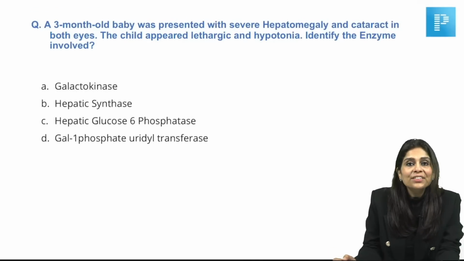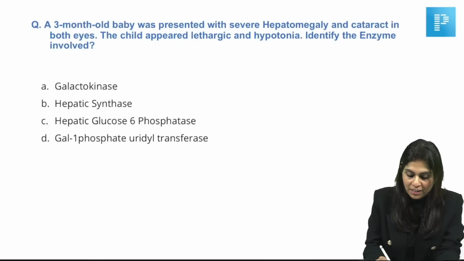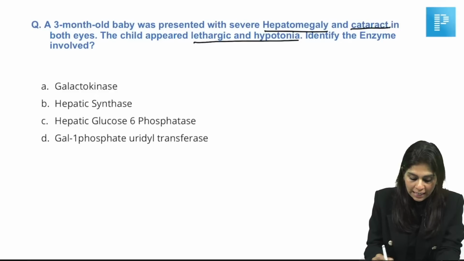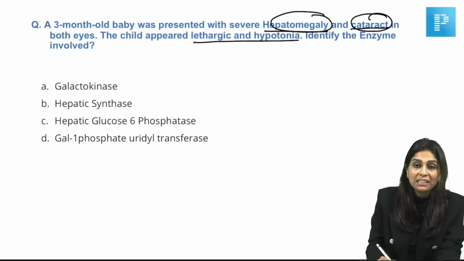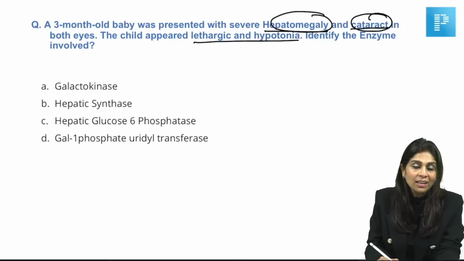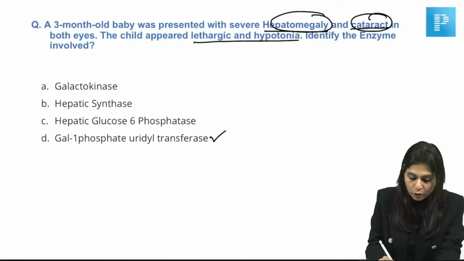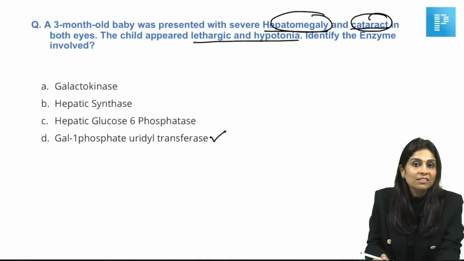So this is an interesting clinical case-based MCQ, right? And this we have discussed so many times in the session. A 3-month-old boy was presented with severe hepatomegaly and cataract in both eyes. The child appeared lethargic and hypotonia was observed. Identify the enzyme that is involved. Yeah, you see hepatomegaly, you see cataract. What will you choose? It is classical galactosemia caused by the defect of galactose 1-phosphate uridyl transferase.